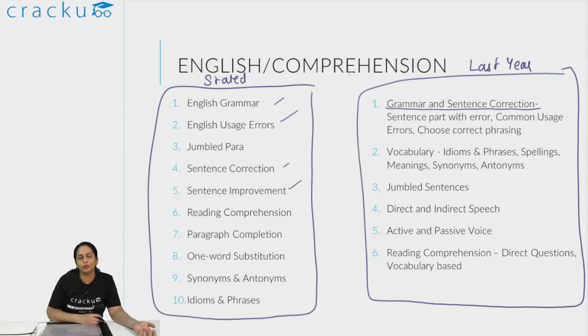Sentence improvement means that a sentence will be given with 4 options of rephrasing that sentence, and you will have to choose the grammatically correct option. So this is essentially sentence rephrasing to remove grammatical errors. All of this tests you for grammar skills. There will also be common grammar mistakes, like subject-verb disagreement, pronoun-antecedent disagreement, parallelism, modifiers, etc. They are just basically testing for that. Okay, so I would say that this is the same thing.